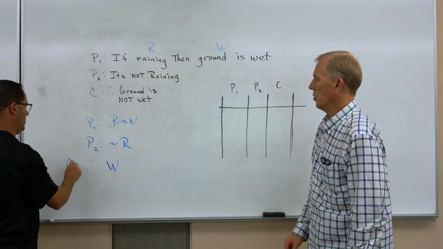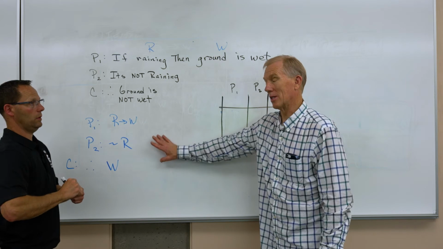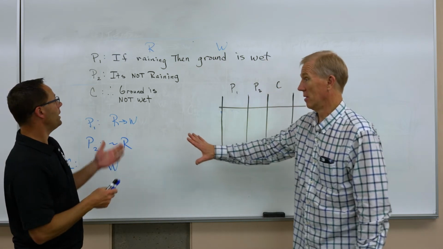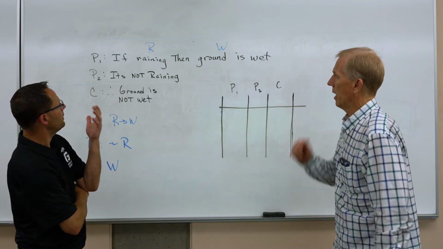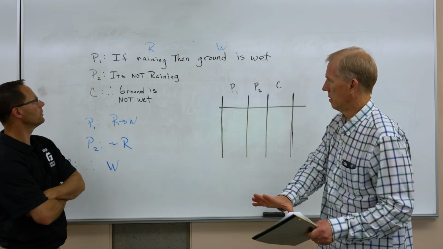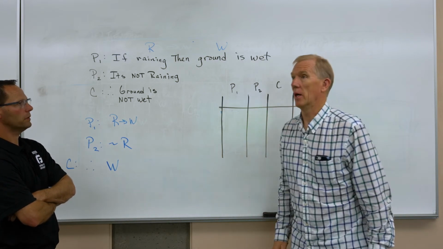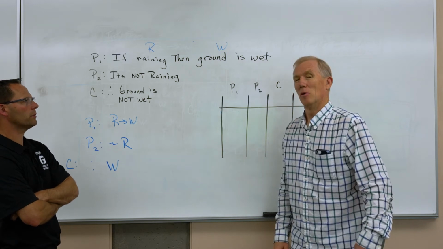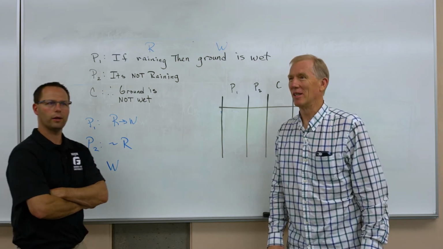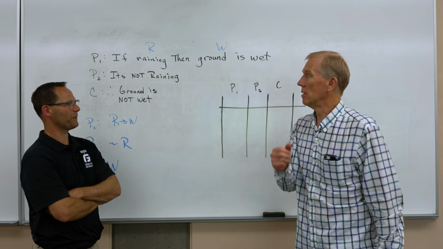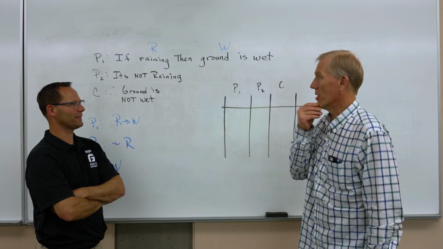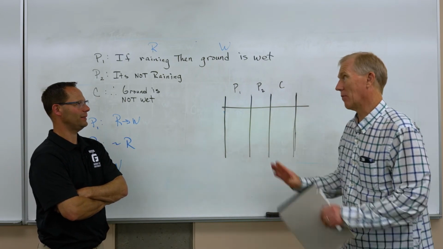That's the conclusion. When you say I must conclude, you're not sure this is a valid argument. That's what we're testing. Right, yeah. So I just think, is this good thinking or not? Okay, let me think. If it's raining, the ground is wet. I go outside, it's not raining, and I conclude, therefore the ground's not wet. Is there any other way, or does the ground have to be wet? This is a tough one. Test your intuition. Oh, man, I don't know. I feel like I need to test this. I feel like I'm getting tricked right now.